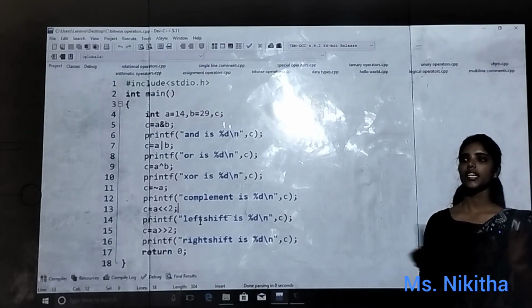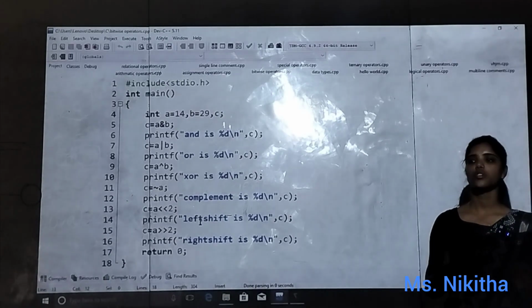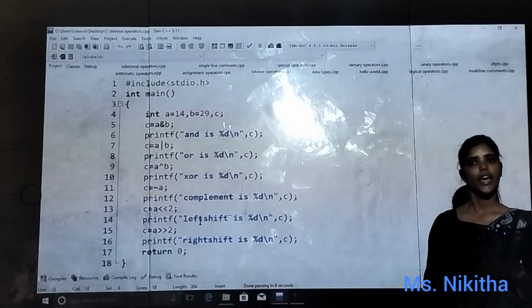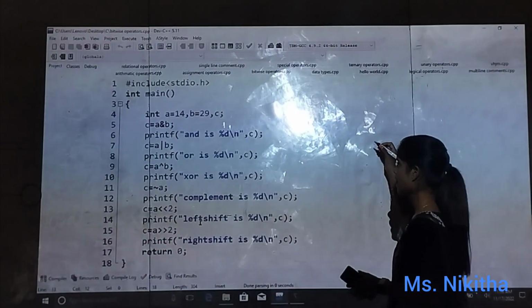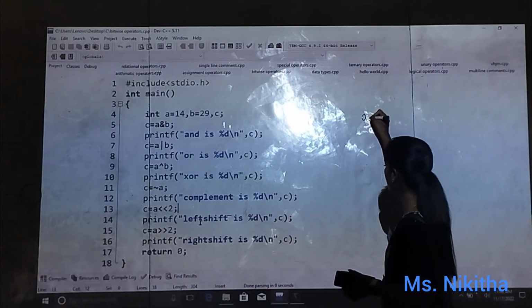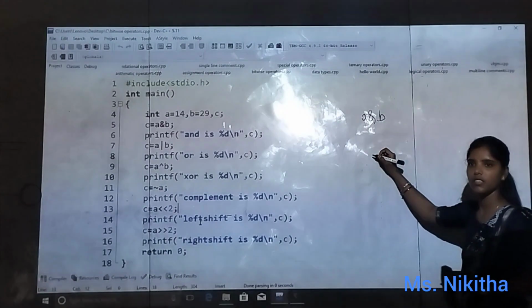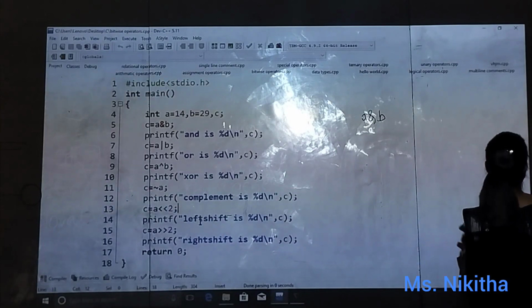So for XOR, it is opposite signs. If one is 1, the other should be 0. If one is 0, the other should be 1. That is the truth table for XOR. There should be opposite signs. So first is AND, that is A and B. Is that okay? So what is the value of 14? Can anyone tell? Shall I write it again?